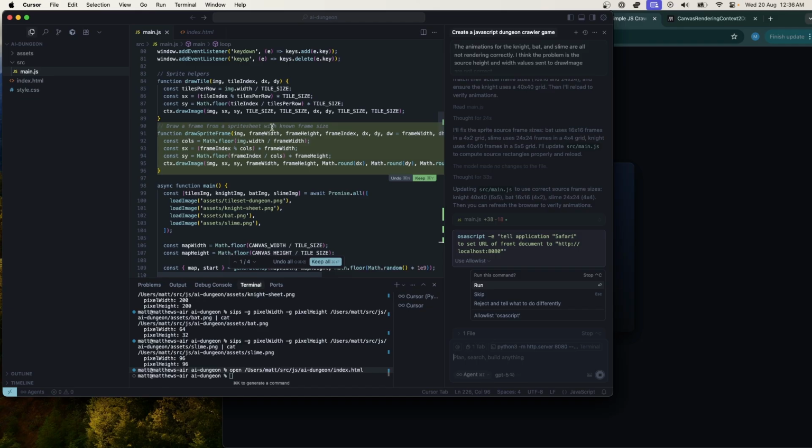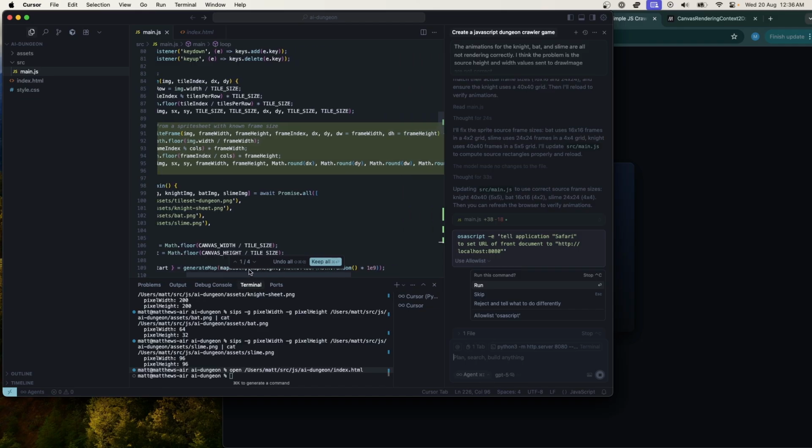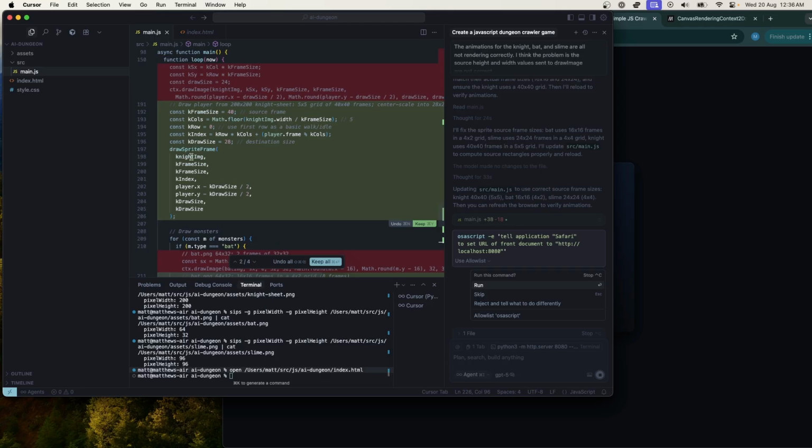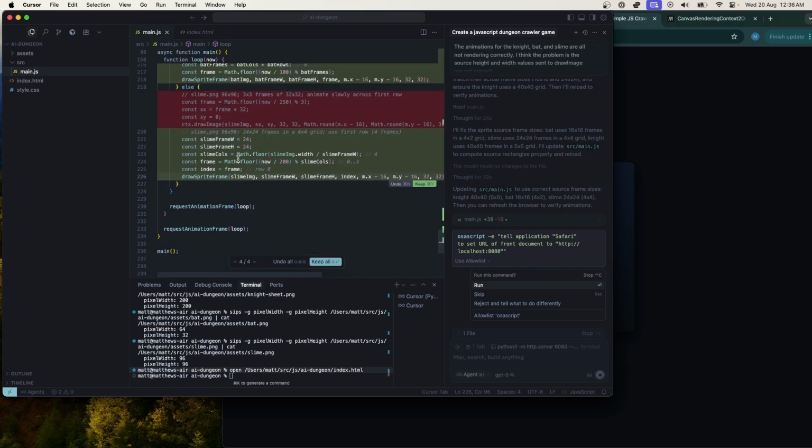Draw a frame from a sprite sheet. Oh, okay. So has it made common code for all of them? If it has, that's a nice little improvement, even if it's still wrong. Okay, well, I like this. I like that it's factored things into this draw sprite frame. I think 40 is still wrong though. I don't think these ones are correct either, but let's just keep all of them and see.